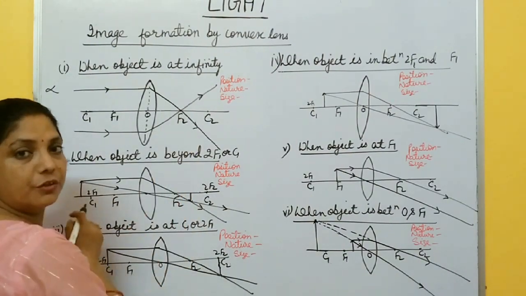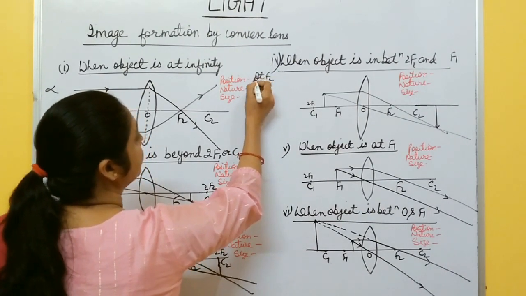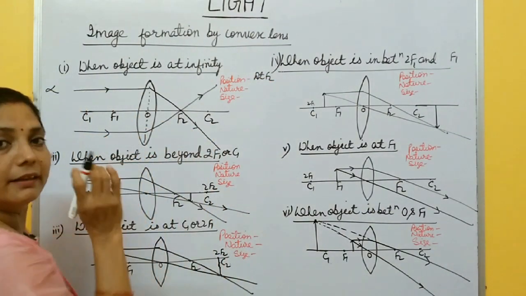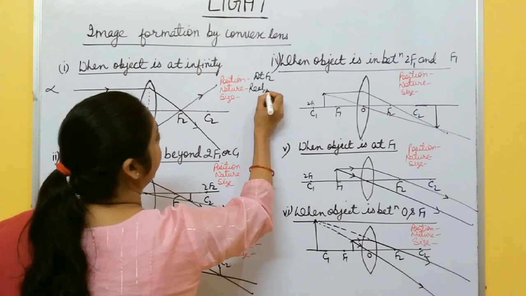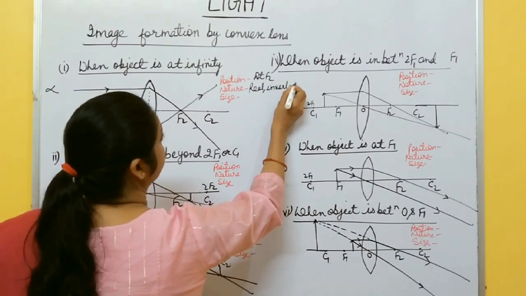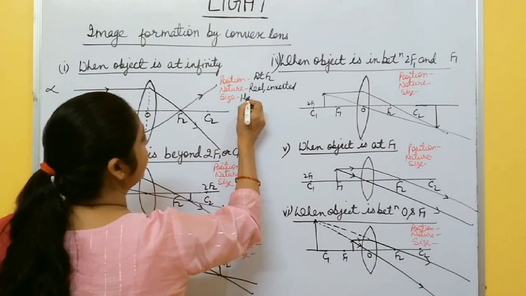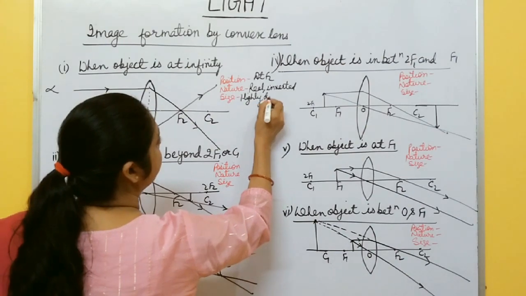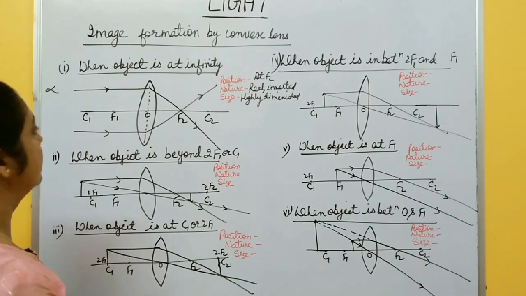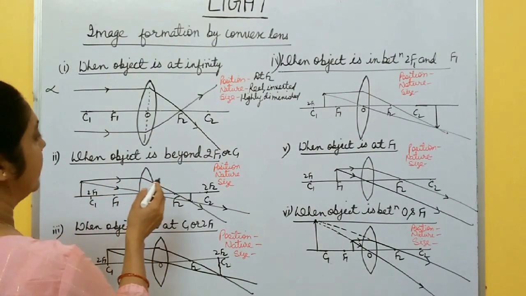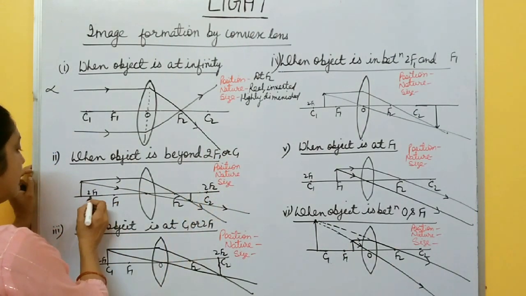So, what is the position of image when the object is at infinity? At F2, right? And here the rays actually meet. So, what type of image is formed? Real and inverted, right? And what is the size of image? It is point size, highly diminished image, right? When the object is at infinity, highly diminished image is formed. Is it clear? Okay.